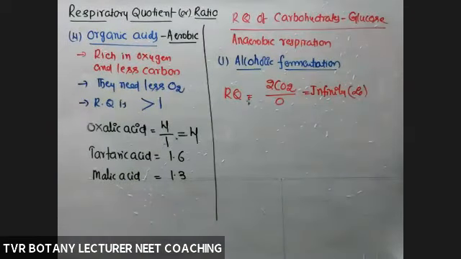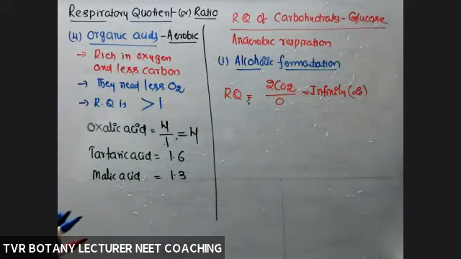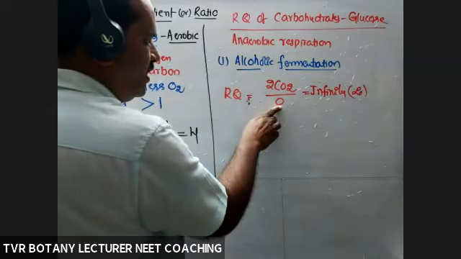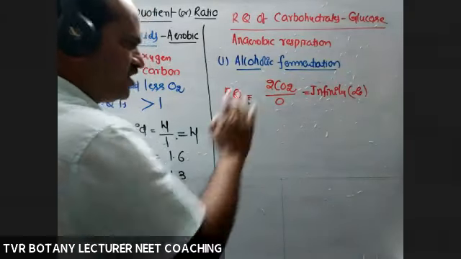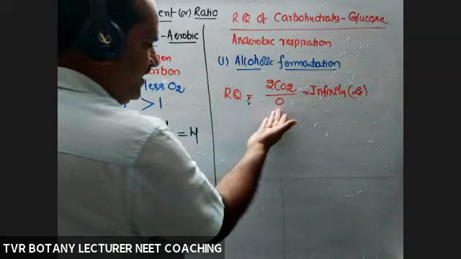Something by zero, infinity. Okay, so zero oxygen molecules consumed. Reason, the net availability of NADH is zero. NADH produced during glycolysis is utilized during reduction reaction. So that's why there is no consumption of oxygen to oxidize NADH. Electron transport system possible, oxidative phosphorylation possible, but there is no net availability of NADH.